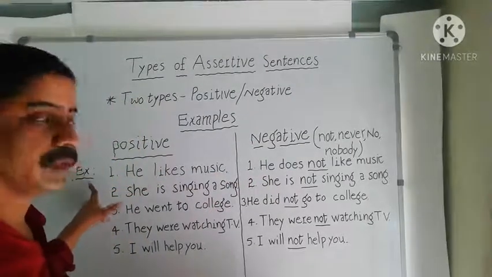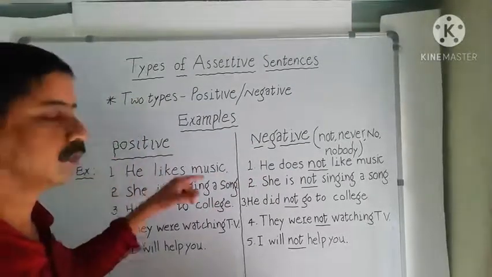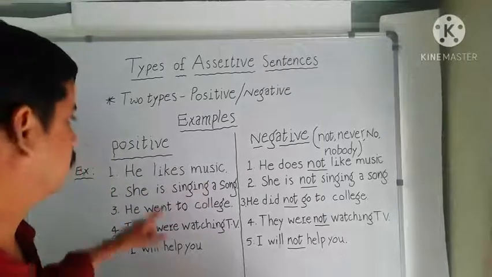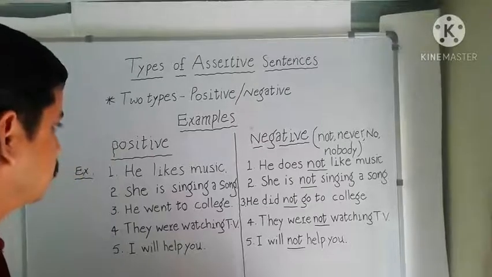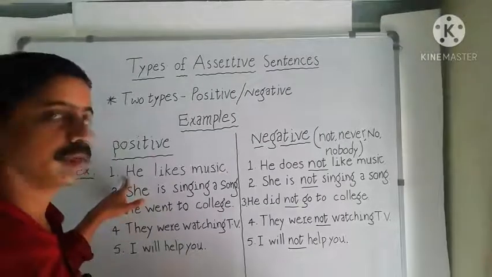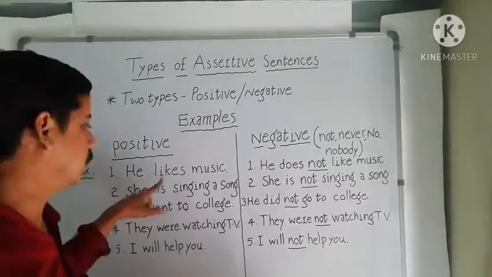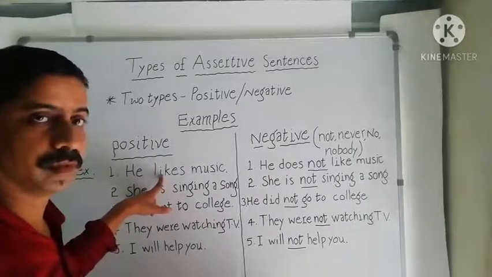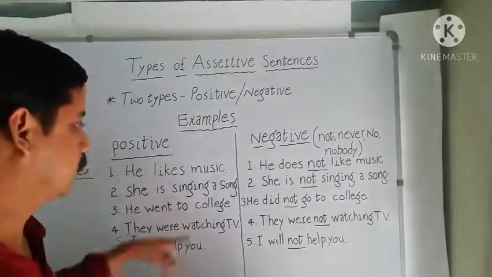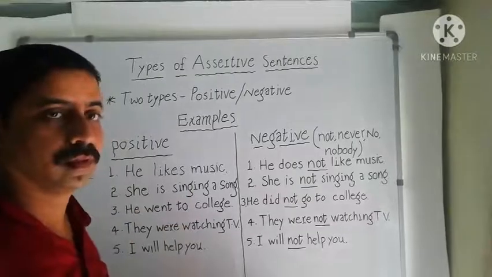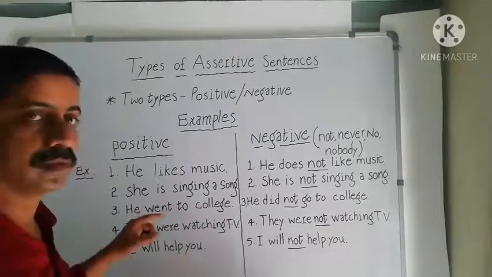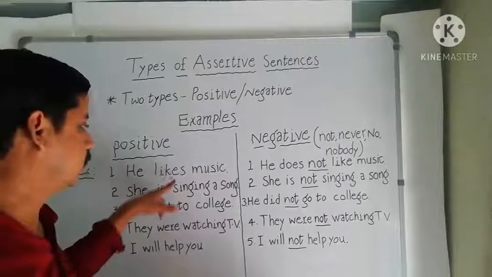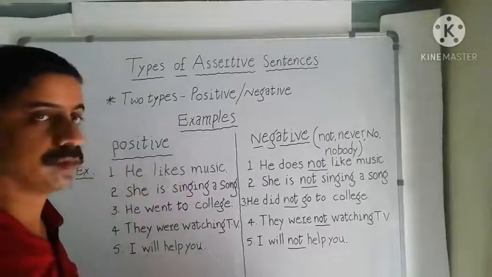The first example is he likes music. This is a positive sentence. Here in this positive sentence we have the subject he. After that we have the verb likes. After that we have object music. The structure here is subject plus verb 1 plus object.